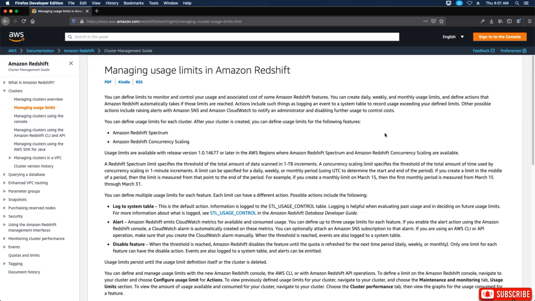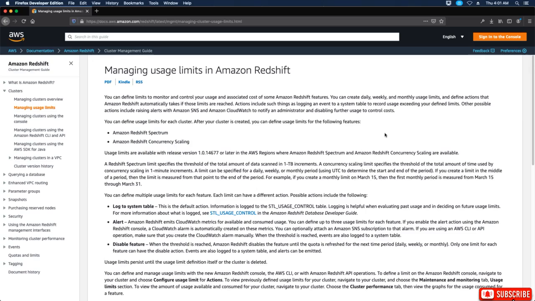So the idea behind managing limits is to keep your costs down. Whatever you're using Amazon Redshift for data-wise, you can scale it back and down when needed on a daily, weekly, or monthly usage basis. Okay, and you can set limits so that it doesn't nickel and dime you, financially, I'm talking about.